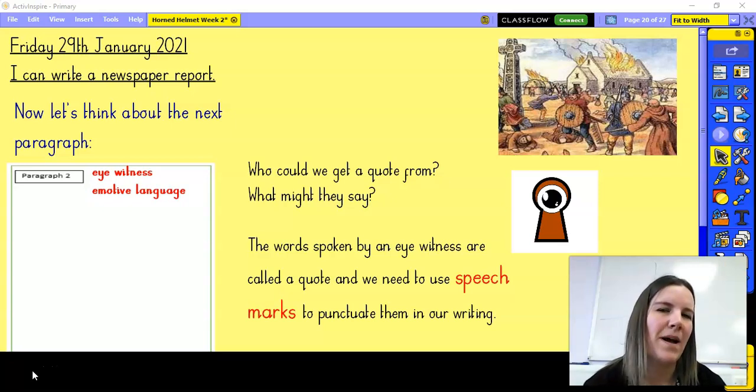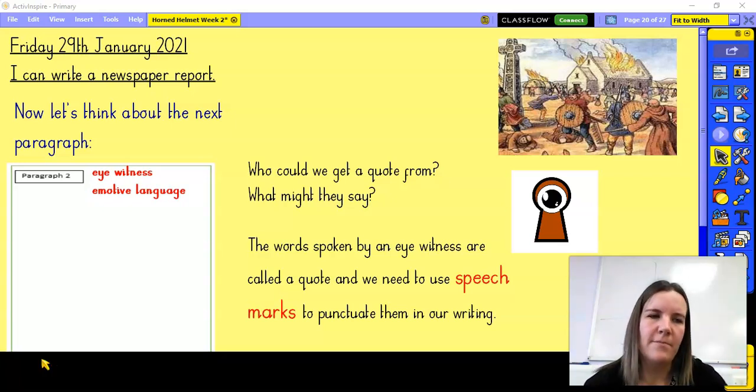So on our plans, we thought about who might have been there. So perhaps the girl with plaits who tried to defend herself might be your choice of an eyewitness. Perhaps one of the men who had gone fishing for the herring and they came back and found their houses raided. They might be one of the eyewitnesses. Perhaps one of the terrified villagers might be an eyewitness. Okay, it could be somebody from a neighbouring village, perhaps, who have heard of what has happened and have seen the village themselves. Okay, so lots of different examples that you could choose from. And I would say today, picking just 2 of those is probably going to be more than enough.